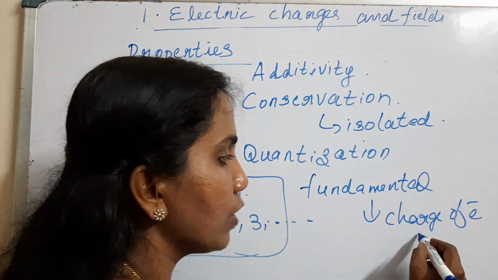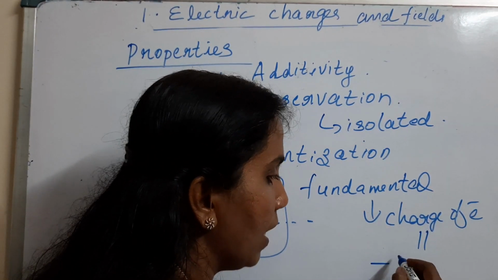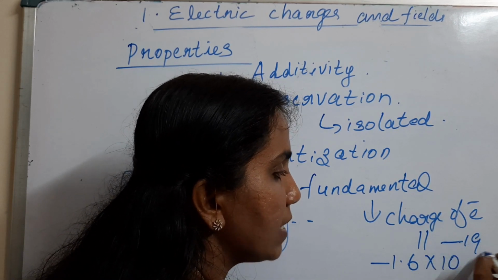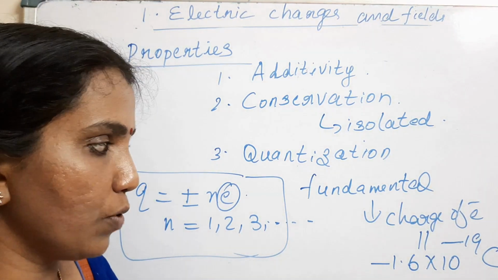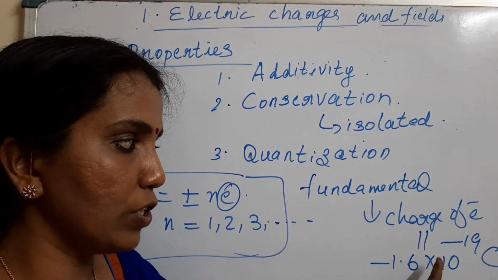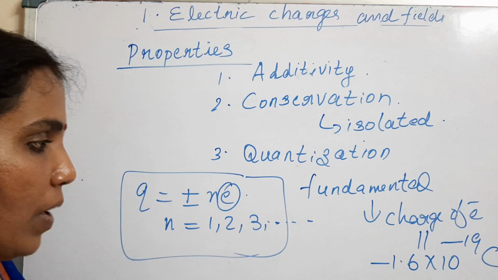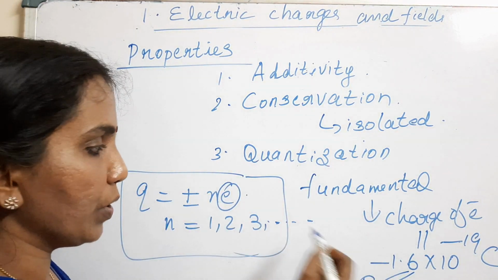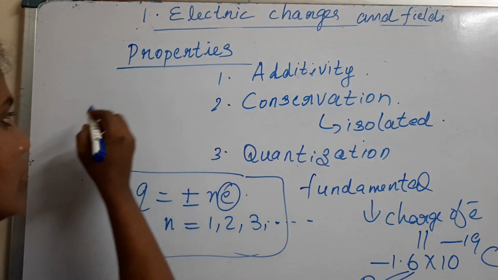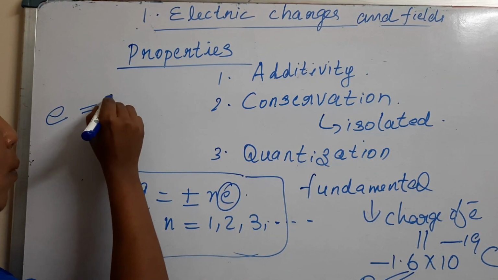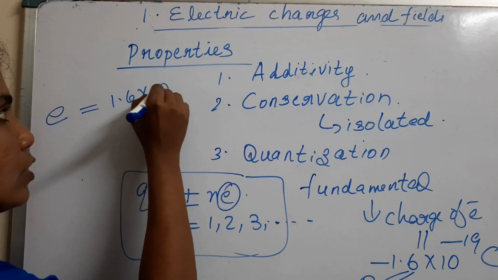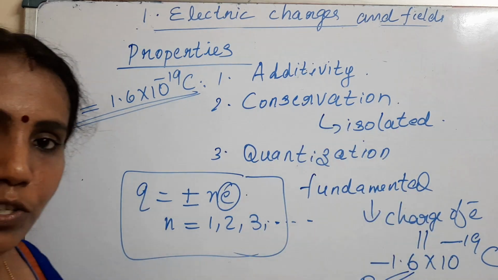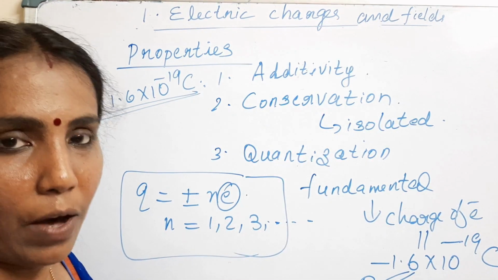The charge of an electron is actually negative 1.6 into 10 raised to minus 19 Coulomb. So this value we write as e. The value of e is 1.6 into 10 raised to minus 19 Coulomb, and the electron's charge is negative e. That's how we write it.